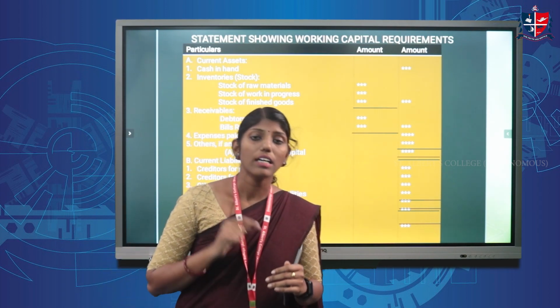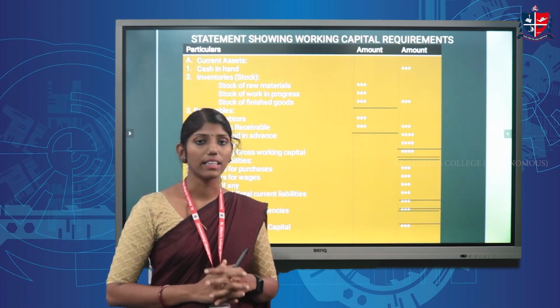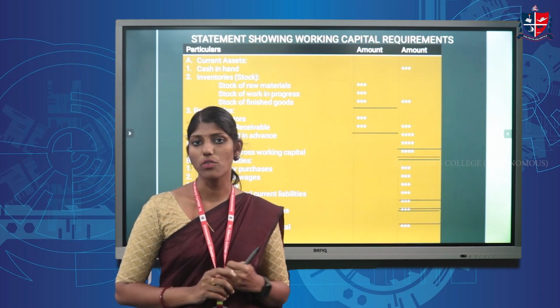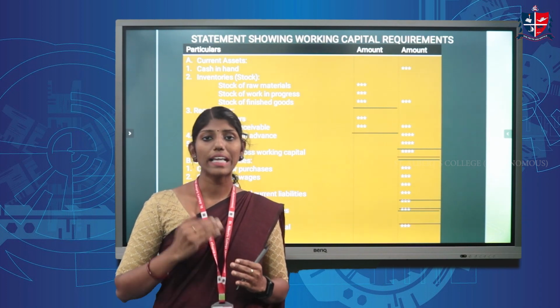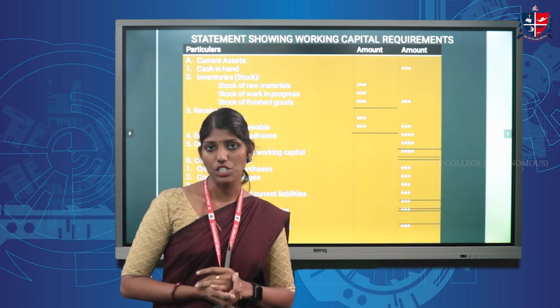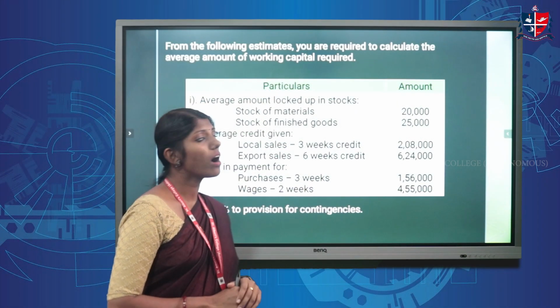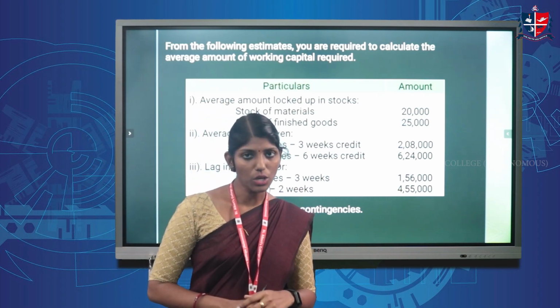After adding this provision for contingencies to the working capital, we will get the net working capital, and it is the result of the statement of working capital, and it will be the amount required for meeting the day-to-day transactions of a business. Then next we move on to a problem. From the following estimates, you are required to calculate the average amount of working capital required.